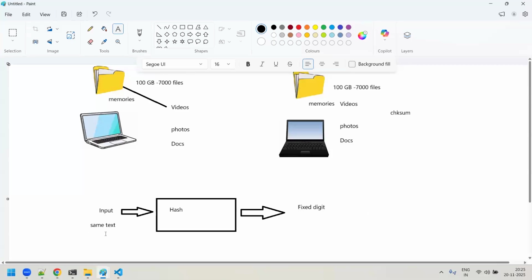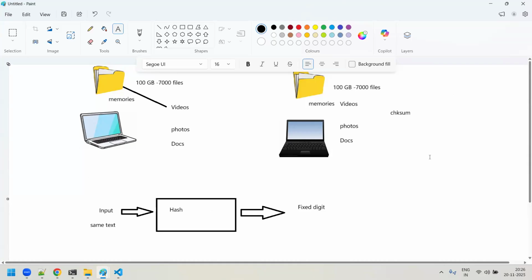If I send the same text file to another user through WhatsApp, and he downloads that file and runs a hash on it using MD5, it will generate the same fixed digit. So whatever text I have, if I give the same thing to the other user, the same hash value will get generated. In this way, guys, you will be able to say that whatever you're transferring is exactly the same thing.